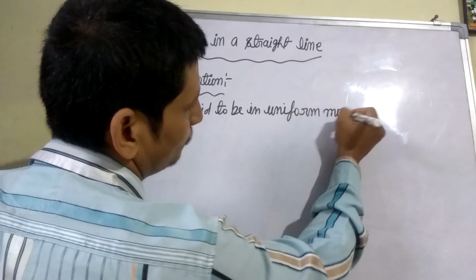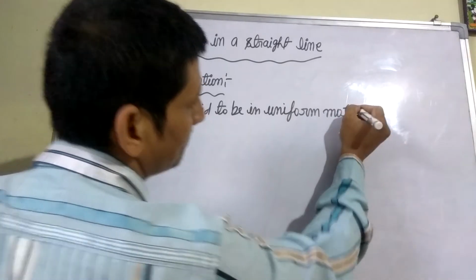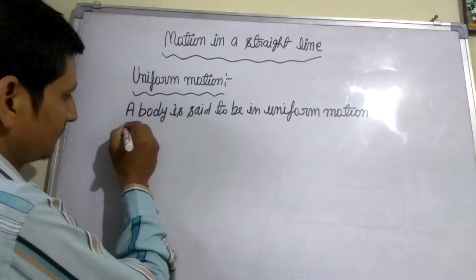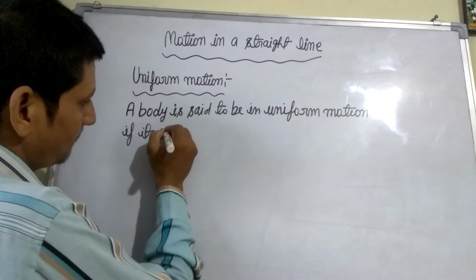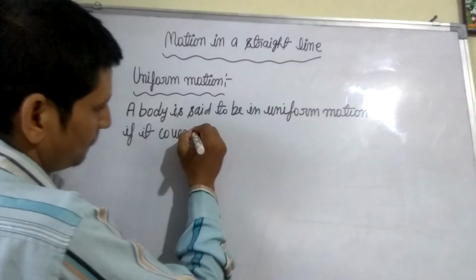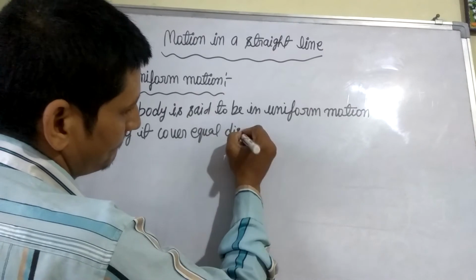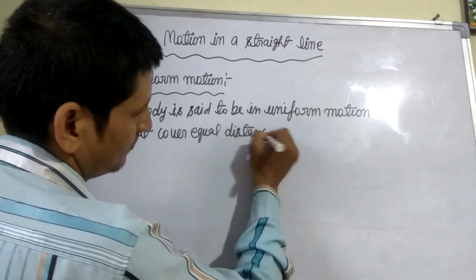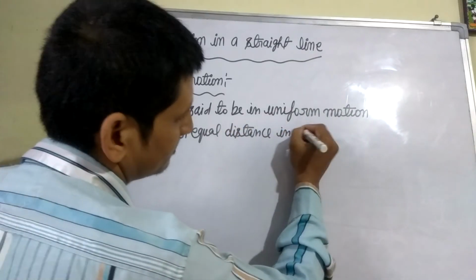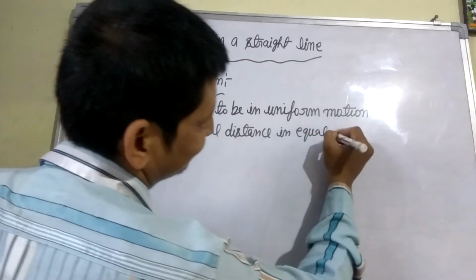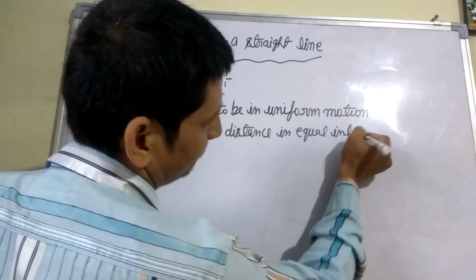A body is said to be in uniform motion if it covers equal distance in equal interval of time.